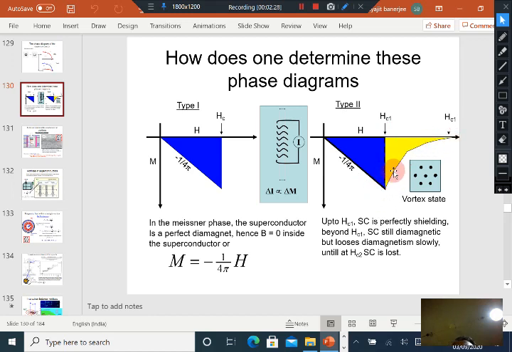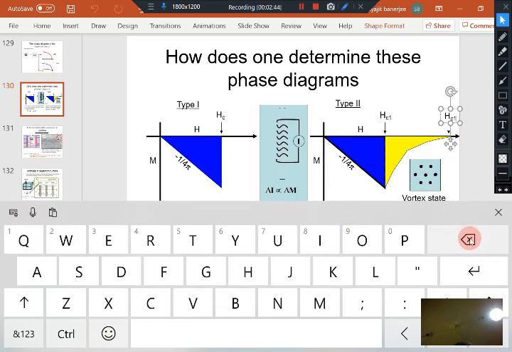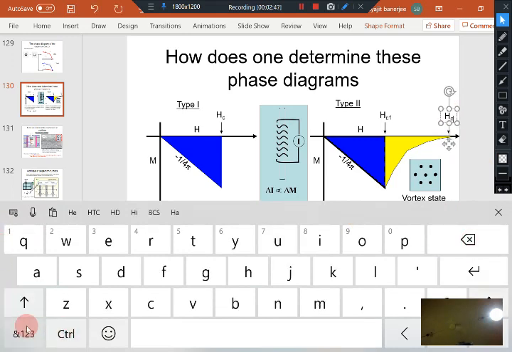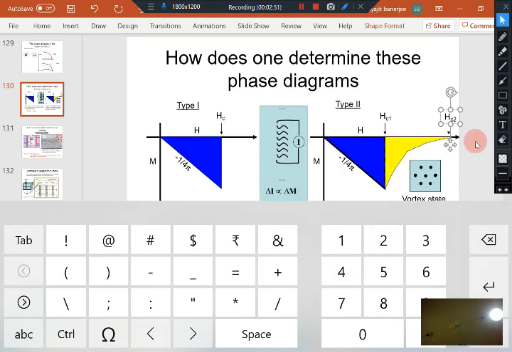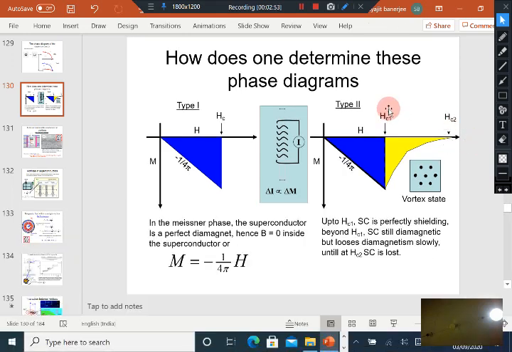The field at which the magnetization is lost completely, or the diamagnetic response is completely lost, is the upper critical field Hc2. Let me just correct it. This is Hc2. This is not Hc1, but this is Hc2. So this is the lower critical field and this is the upper critical field.